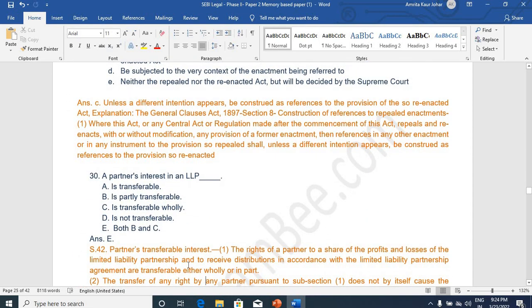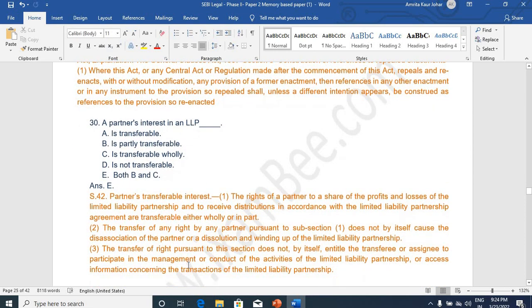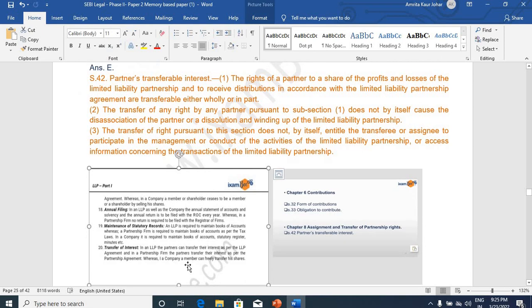Now the next set of questions, partner's interest in. There were 2 to 3 questions from Partnership Act actually. Partner's interest in an LLP is transferable, partly transferable, transferable wholly, not transferable, both B and C, and the correct answer is partly transferable, also transferable wholly. Section 42, directly this question has been picked up from section 42 of LLP Act.